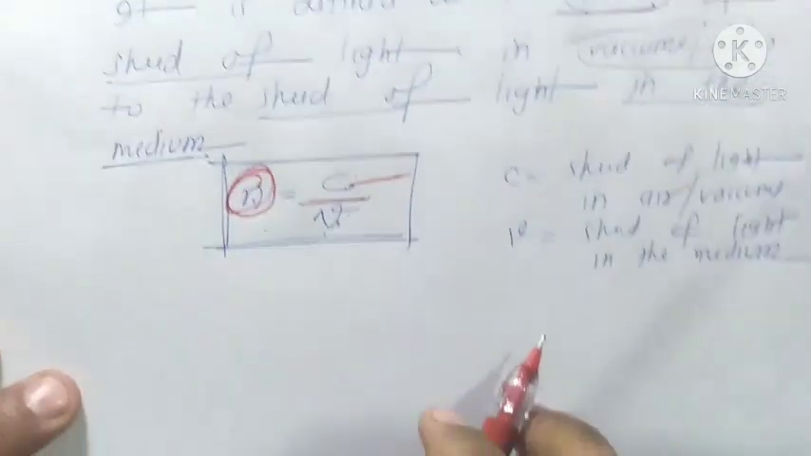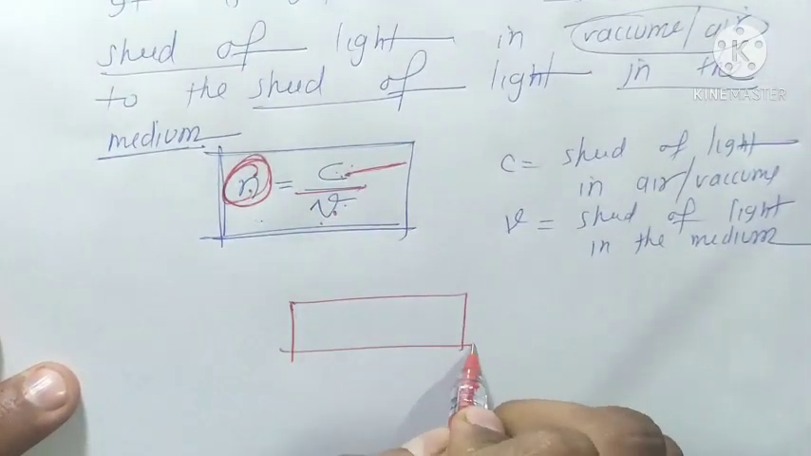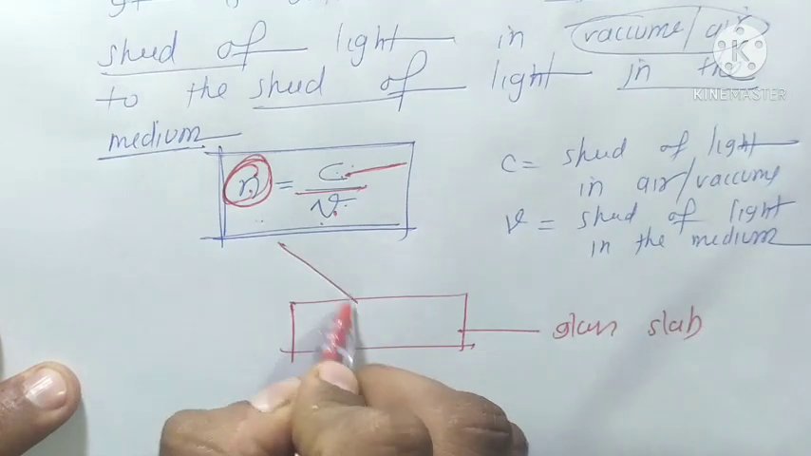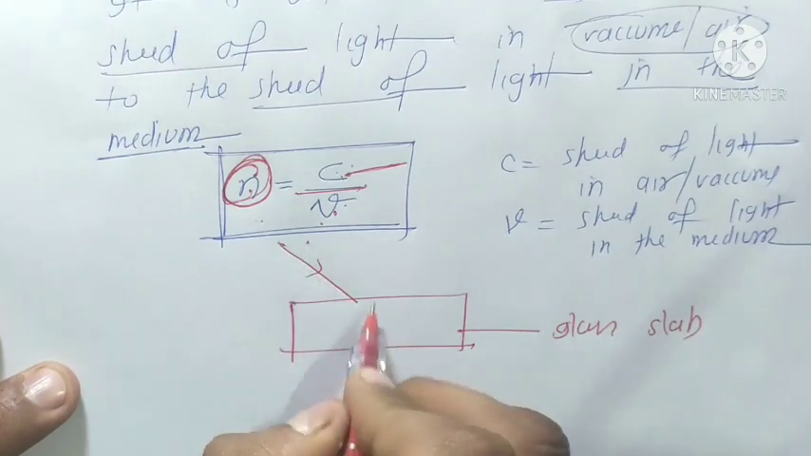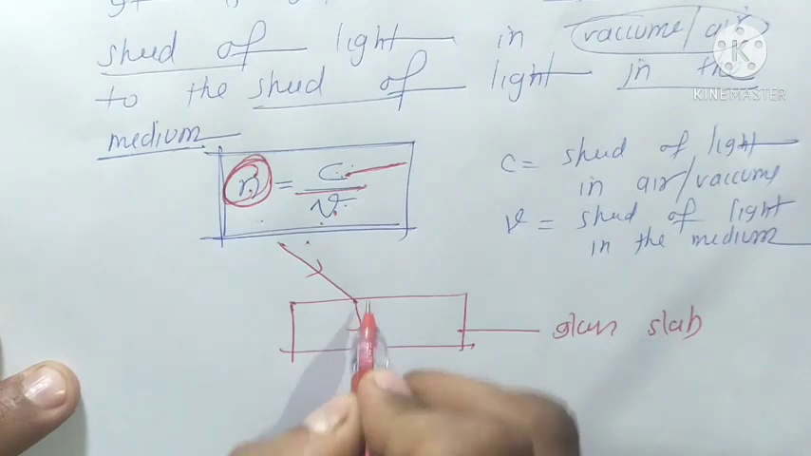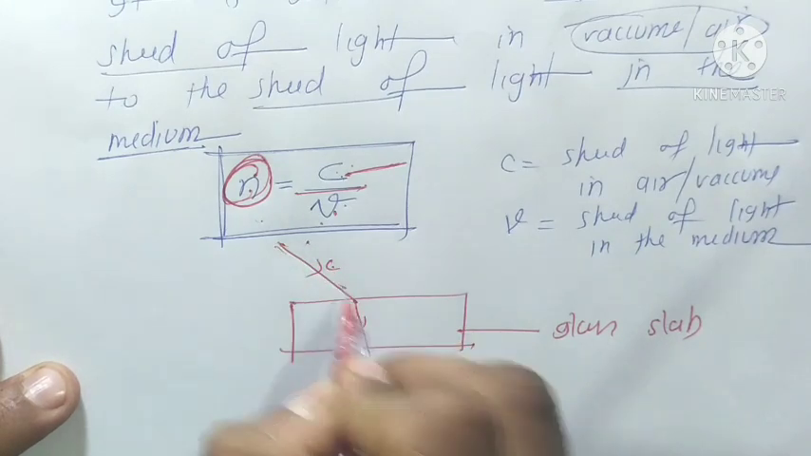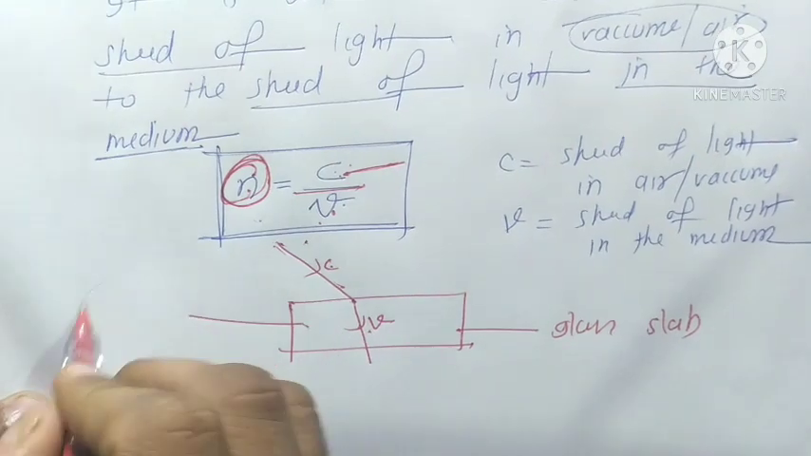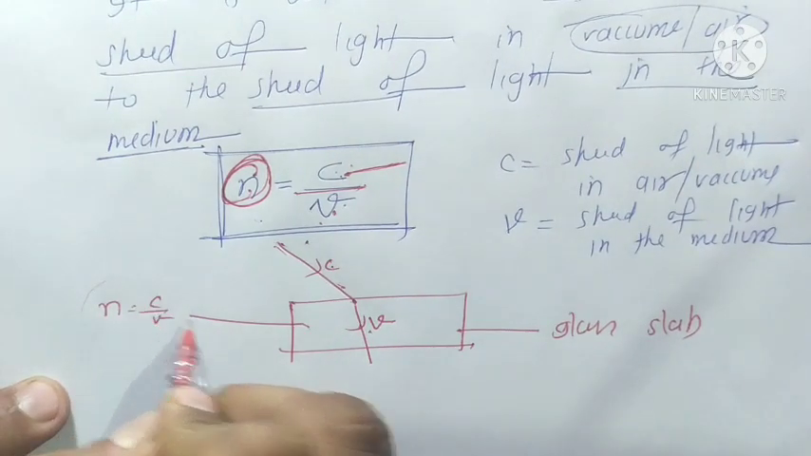Here you can see this is a glass slab, and these rays go from the rarer medium to the denser medium. So the speed of light in air is c and the speed of light in the medium is v. So the refractive index of this glass is c upon v.